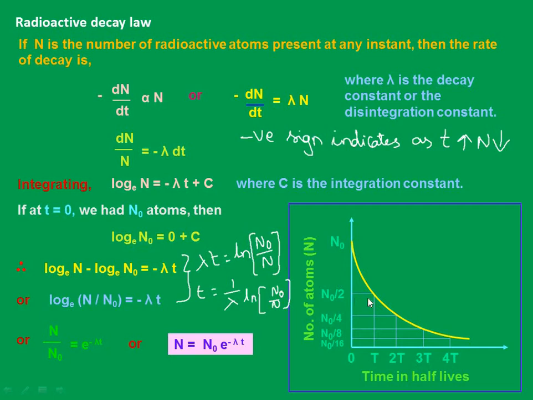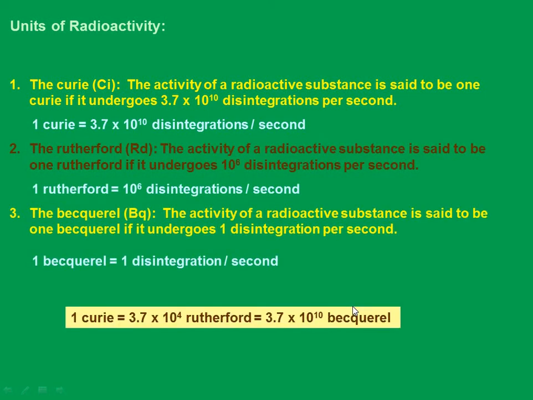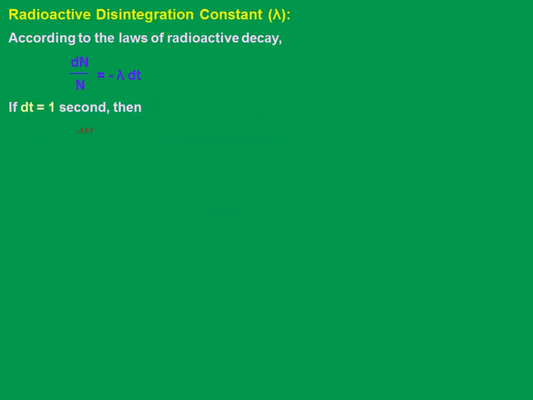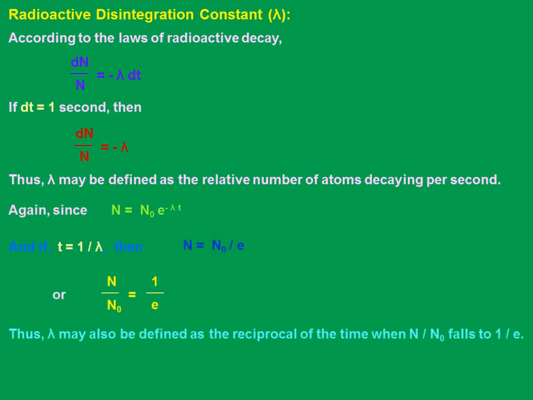Now I told you we will speak about this graph also here again, so now we will discuss in detail about all this. Let's see the radioactive disintegration constant. Let's plot the graph once again. Along the x-axis we have the time, and along the y-axis we have taken the N value.